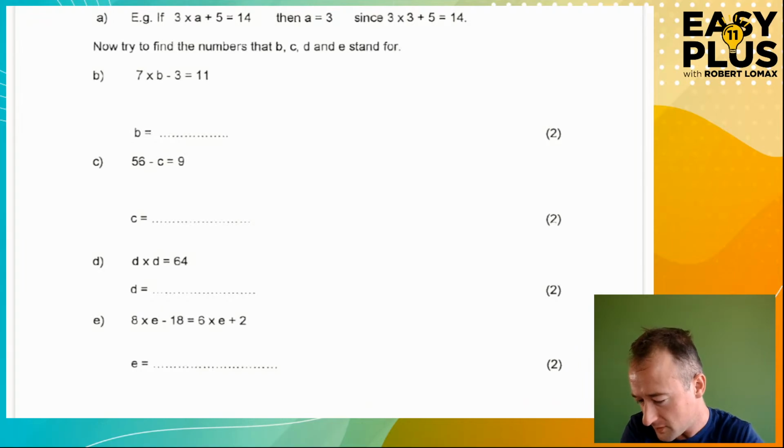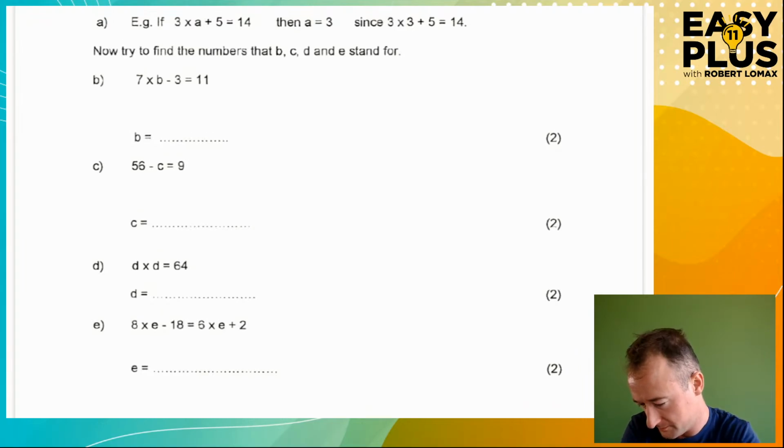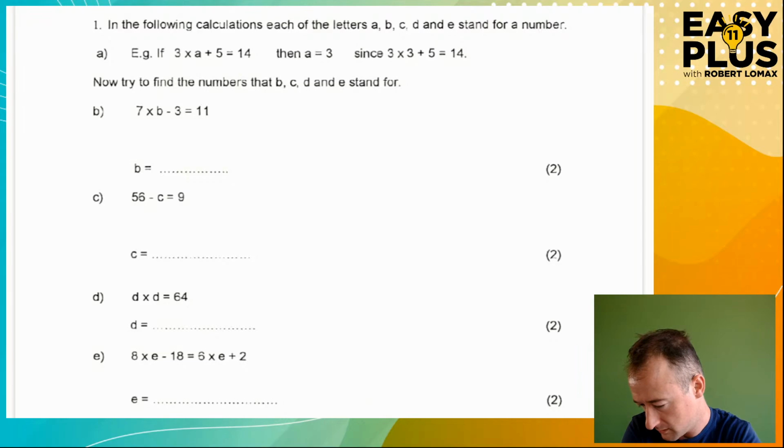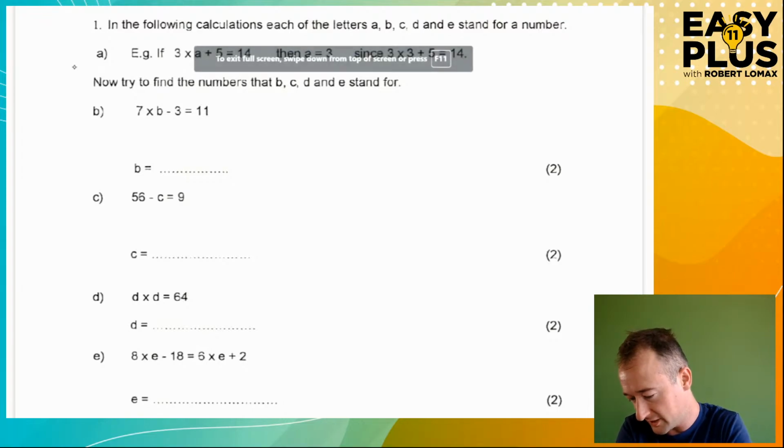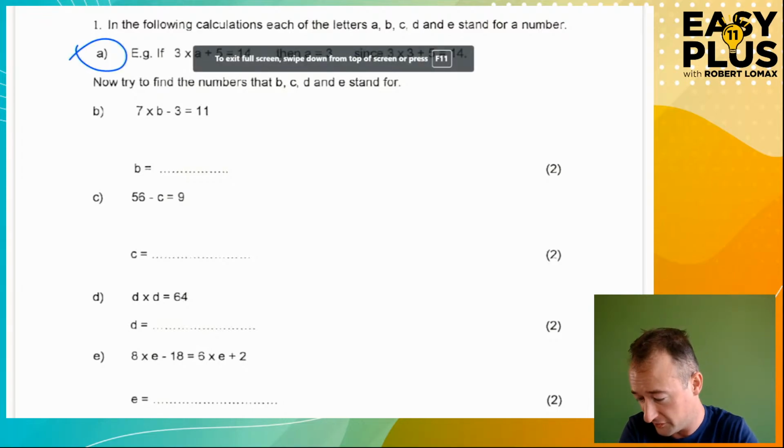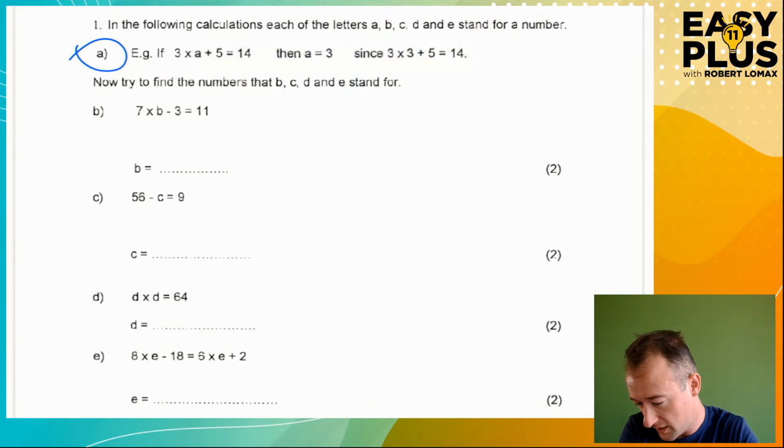So, let's have a look at these. Okay. Strangely, this is set out so that A isn't actually a question. A is just the example. So we're now going to start down here. Try to find the numbers that B, C, D, and E stand for, otherwise known as solve these equations.